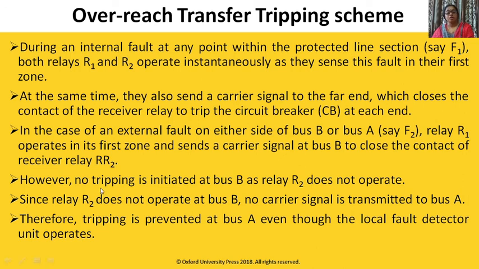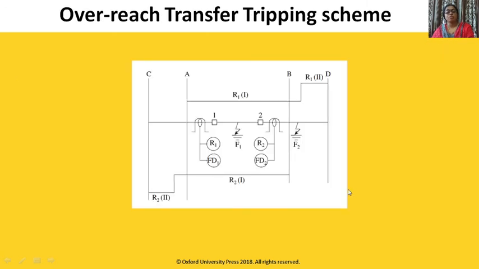However, no tripping signal is initiated at bus B as relay R2 does not operate. Look here, for a fault at F2 this will send a signal to operate, but this will not send a signal to operate. So for a fault outside the zone, one is sending a signal while the other is not, so these two relays will not operate.